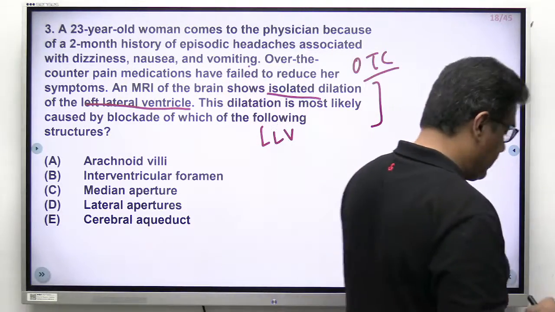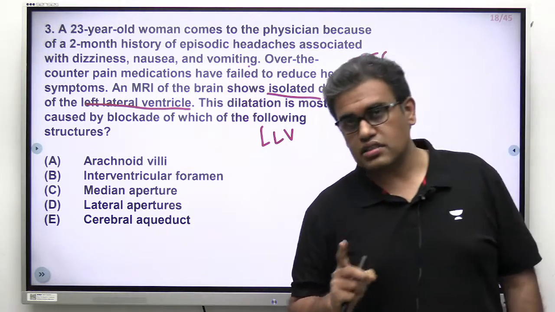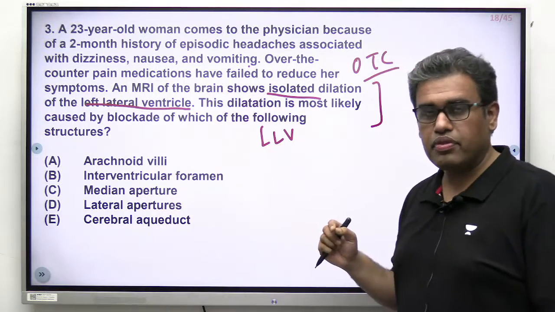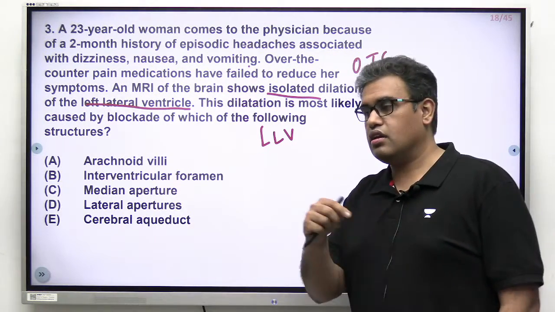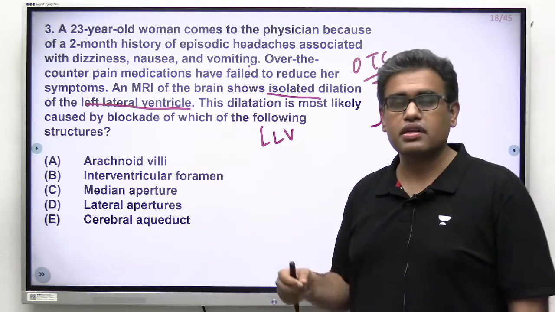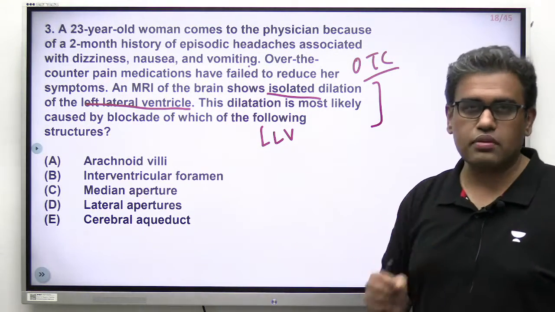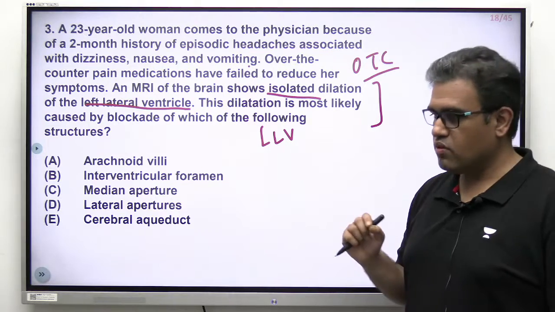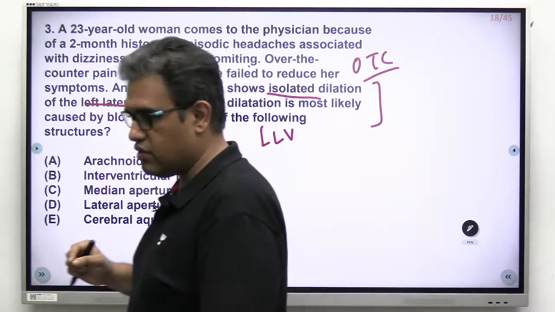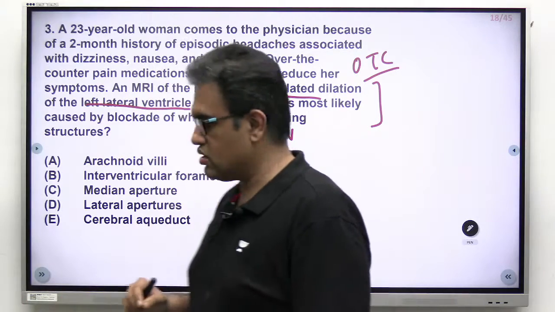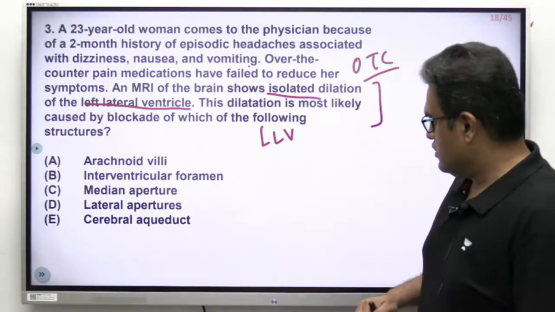Out of these 5 options, isolated dilatation of the left lateral ventricle. Now this ventricle is not a ventricle which we use in different areas, but the ventricle of the brain. It's a fluid filled space having CSF, cerebrospinal fluid. What is the answer? Let me see if you have started answering. I'm going in E's and B's. Okay, let us see. Fine.